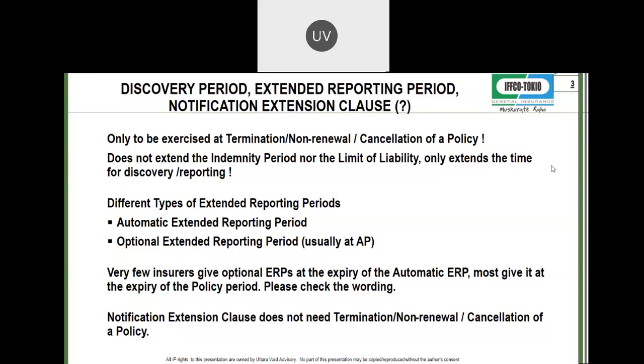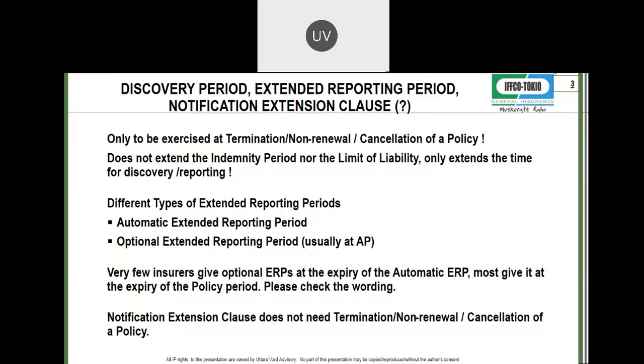So again, to repeat it and to make it even more clear, discovery period will give you a window of opportunity for reporting a claim that should have been reported before the policy cancelled. But if the fire happens after the expiry of the policy period, if the wrongful act happens after the expiry of the policy period, the insurer is not extending the indemnity period. Indemnity period over. Discovery period means I'm giving you time, but only to report claims arising out of incidents that took place before the policy expired. So please remember this essential difference.